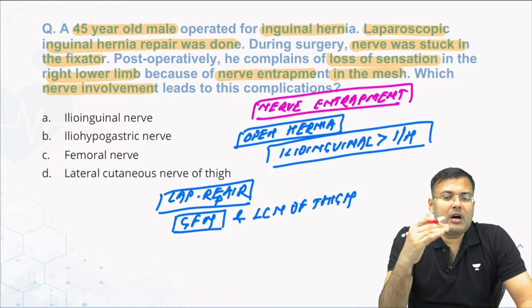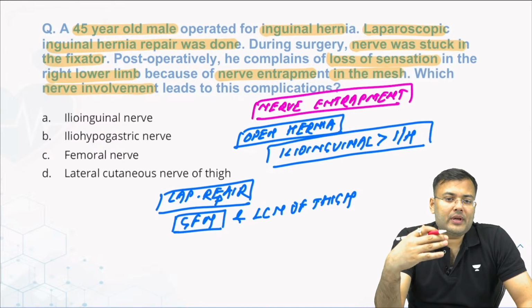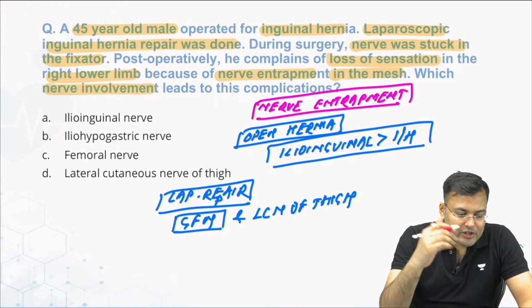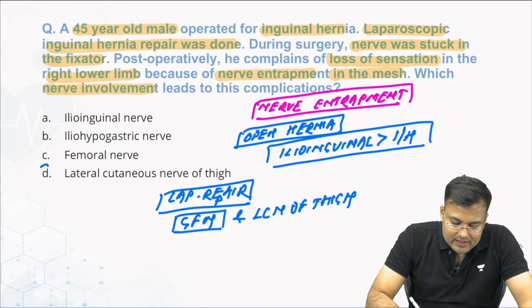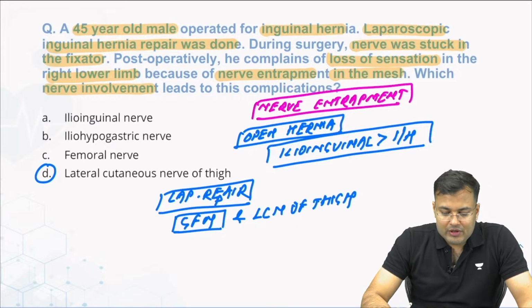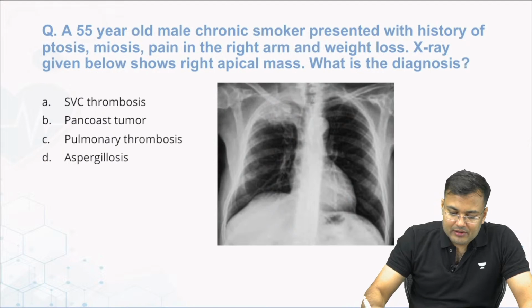And what is the most commonly injured nerve during laparoscopic hernia repair? Lateral cutaneous nerve of thigh. Clear? So majority of you were correct. The correct answer is D. It is the lateral cutaneous nerve of thigh. Clear? Very good, guys. Next question.